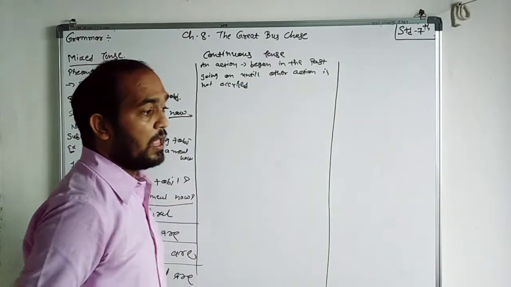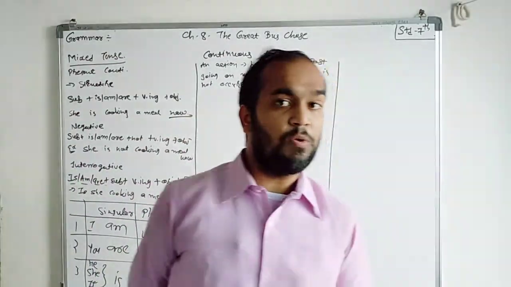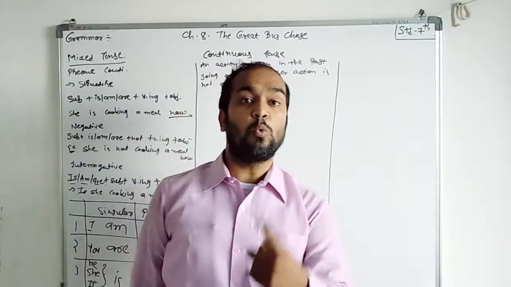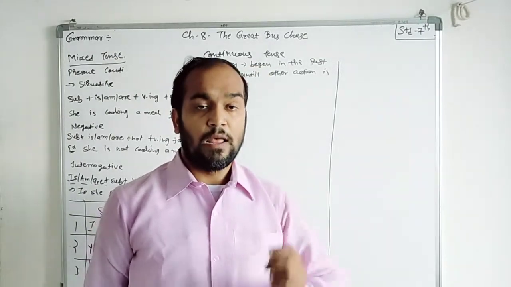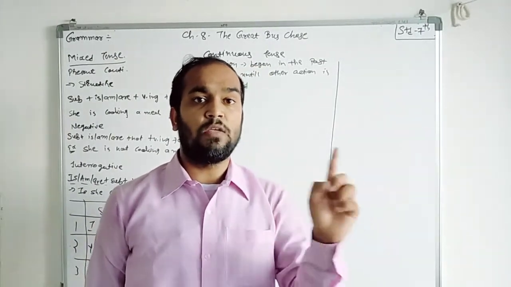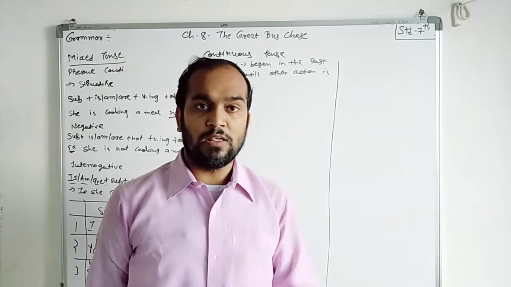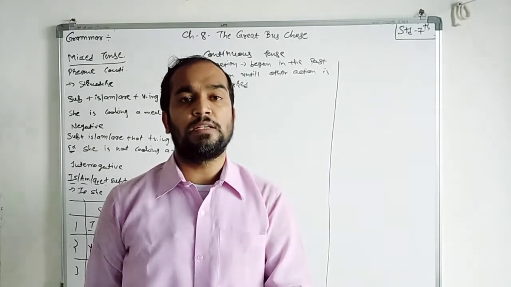It means this action is continuous, but here there should be two actions. It means there are two actions in one sentence. One action is continuing and one action is complete.